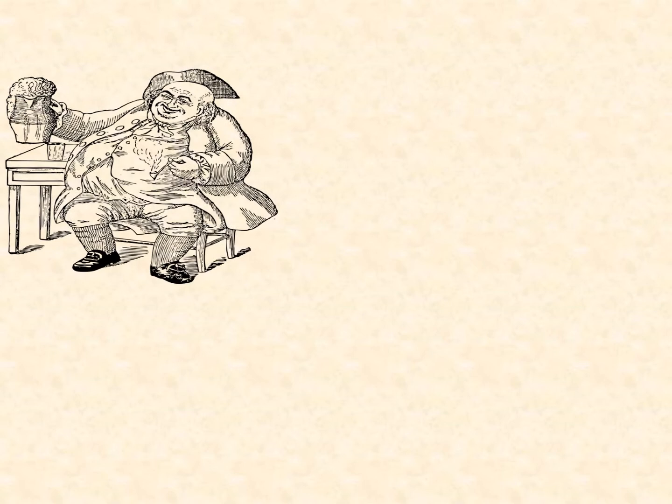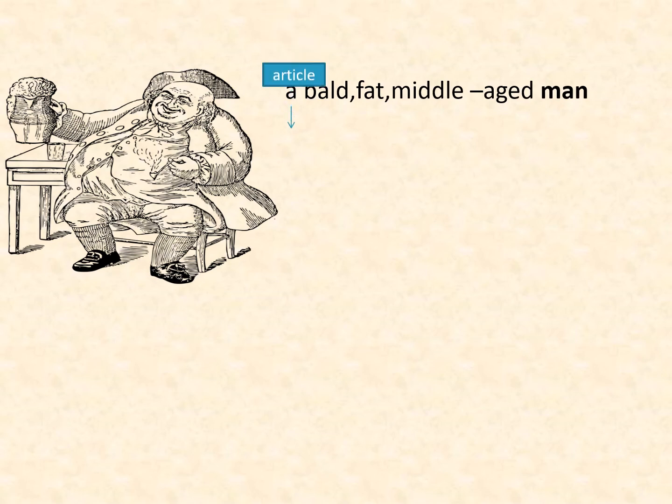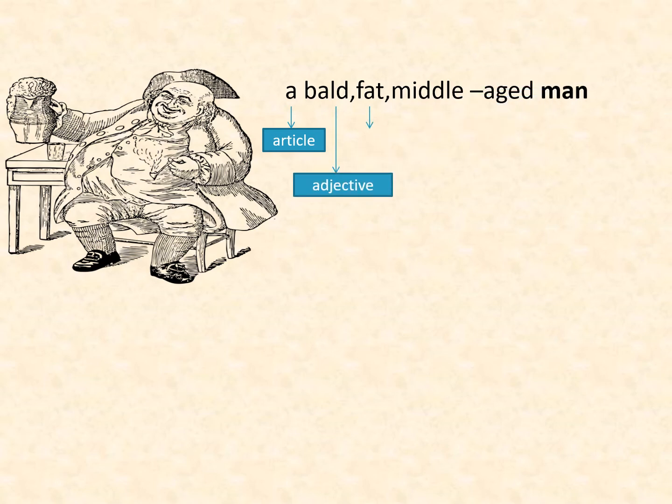Students, a noun phrase has a noun and other words. Let us see what these other words are. A bald, fat, middle-aged man. It's a phrase. In this phrase, a is an article, bald is an adjective, fat is an adjective, middle-aged is also an adjective.